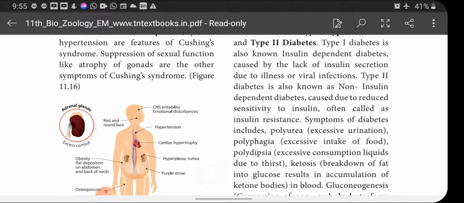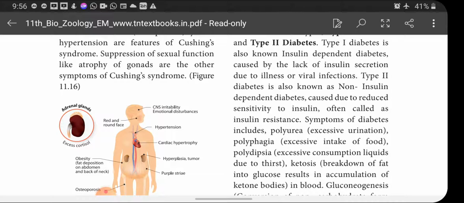Type 1 diabetes is also known as insulin dependent diabetes, caused by the lack of insulin secretion due to illness or viral infection. So, due to some disease or some viral infection, sometimes the insulin secretion becomes low in our blood and it leads to diabetes. This is type 1 diabetes, also called insulin dependent diabetes. And type 2 diabetes is also known as non-insulin dependent diabetes, caused due to reduced sensitivity to insulin, often called insulin resistance. So, that means insulin secretion is there but its function becomes less.